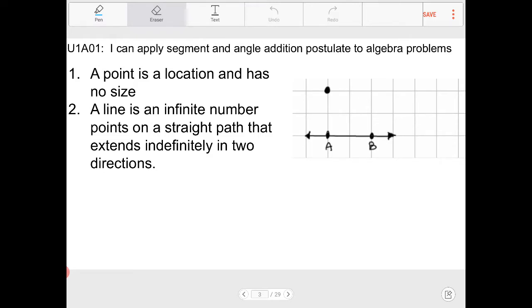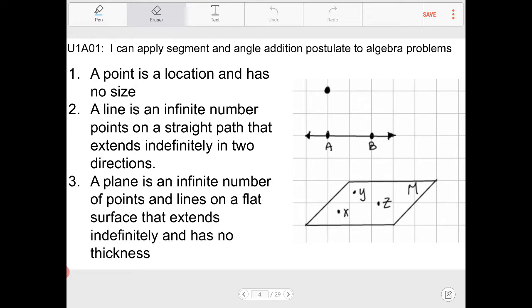Next is a line: a line is an infinite number of points on a straight path that extends indefinitely in two directions. So this guy right here is an example of a line. There are an infinite number of points on this line, and it extends forever. A line will never stop. If you're thinking, well, how can a line never stop? That's because you're thinking of a line segment. A line segment does have two endpoints.